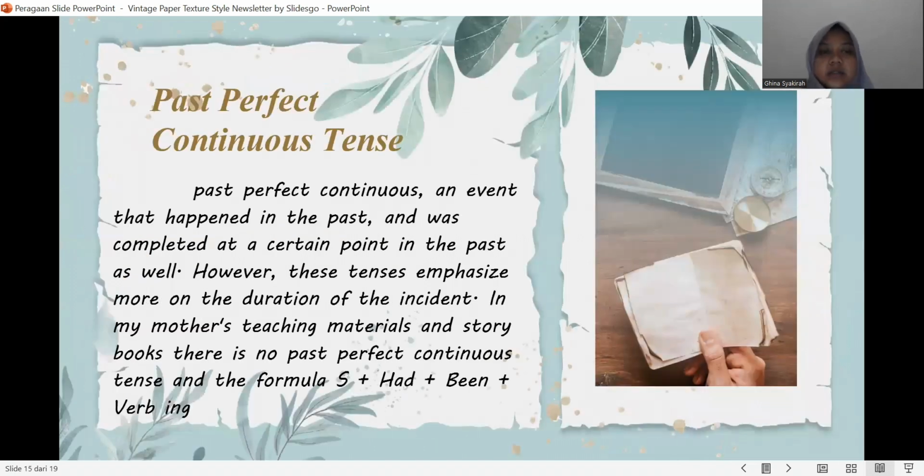Past perfect continuous tense. Past perfect continuous is used for an event that happened in the past and was completed at a certain point in the past as well. However, it emphasizes more the duration of the incident. In My Mother's teaching materials and storybook, there is no past perfect continuous tense. The formula is subject plus had plus been plus verb-ing.